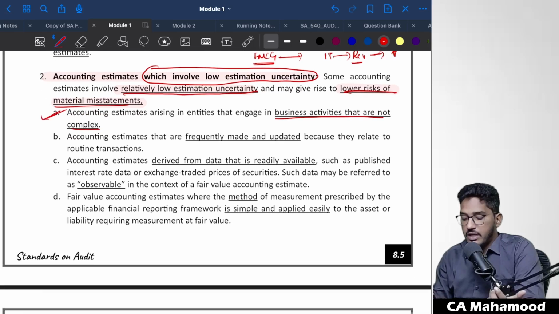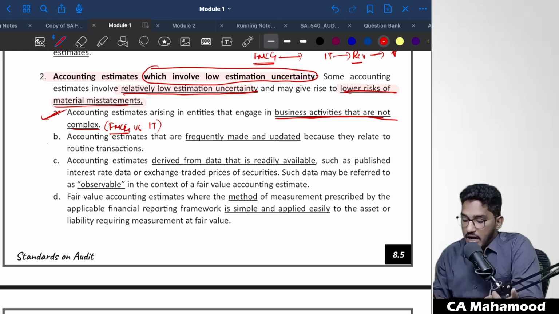So the first thing, where accounting estimates will have low uncertainty, is accounting estimates arising in entities that engage in business activities that are not complex. You can write here FMCG versus IT. There will be high estimation uncertainty in the case of IT companies when compared with FMCG. Why? Because FMCG business is very simple. IT business is very complex.